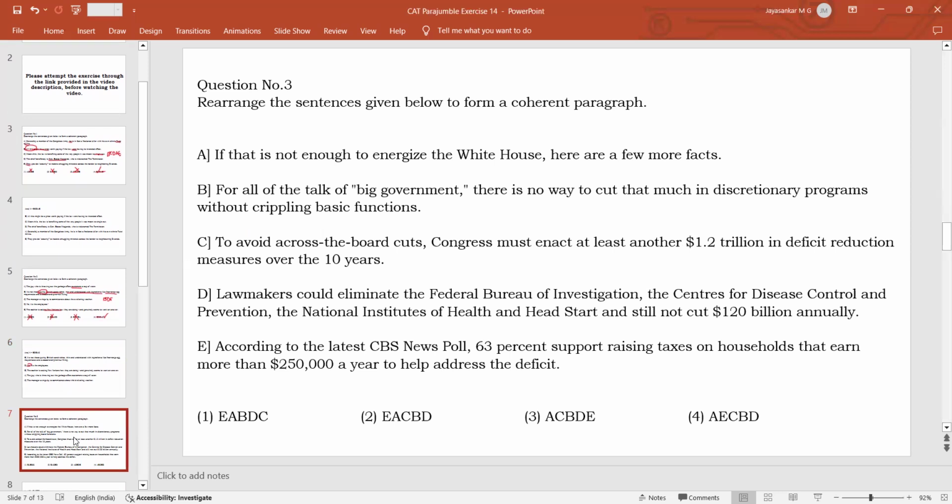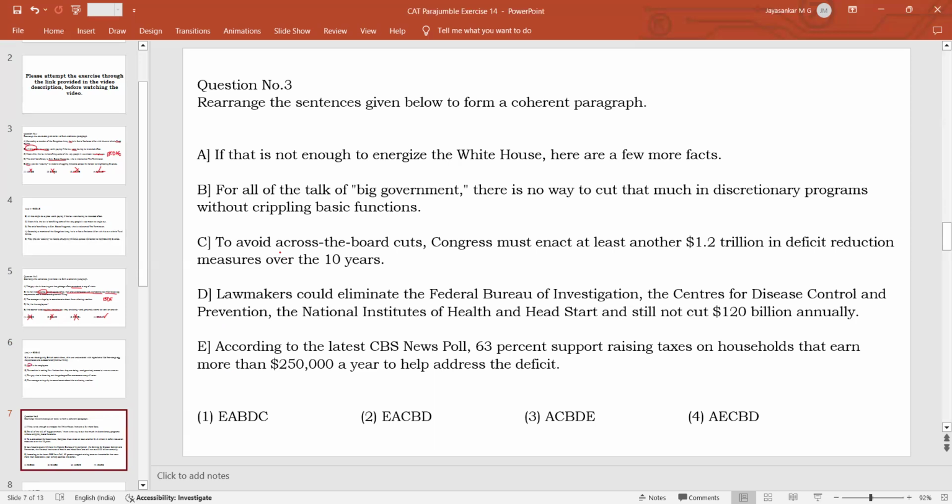Now go to the third question. Again, a very difficult one with a lot of things being stated. It is basically talking about the cost cutting, or the cutting of expenses, that the US government is forced to do and how it has to be done. All these things are discussed here. So it is talking about the way in which discretionary spending has to be reduced, meaning the expenses have to be reduced, and Congress has to act. Otherwise you have to do a lot of cost cutting. Either you have to reduce the cost across the board, that will affect all the areas, or you have to raise the revenue.